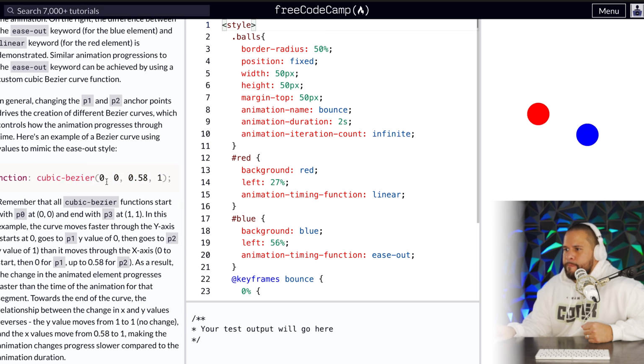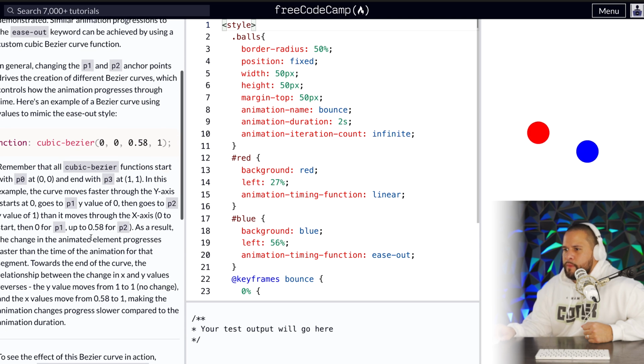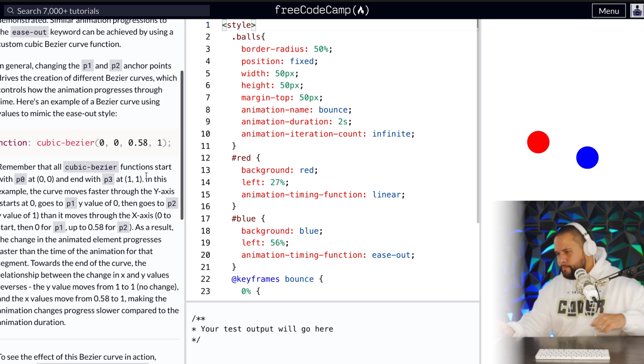Okay. 0, 0, 0.58, 1. Remember that all cubic